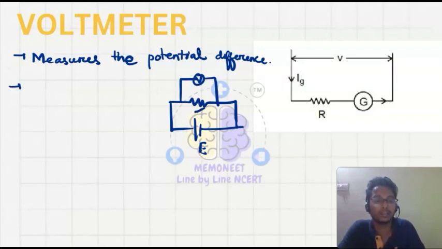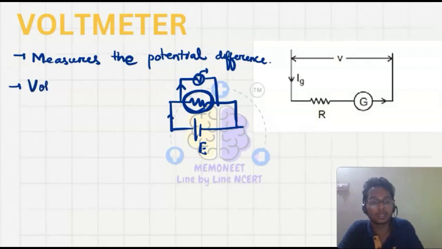Now, when we have the voltmeter, does it measure the real value? No. Why? Any device will have some resistance, which means some of the current will pass through it. If some of the current passes through it, then there will be a decrease in the current in this section.